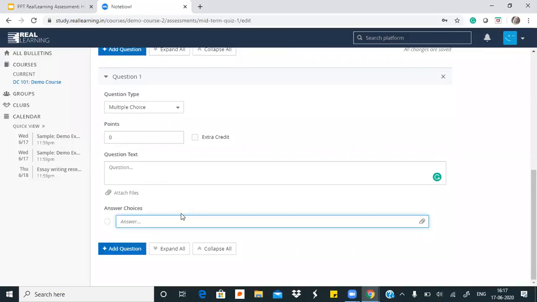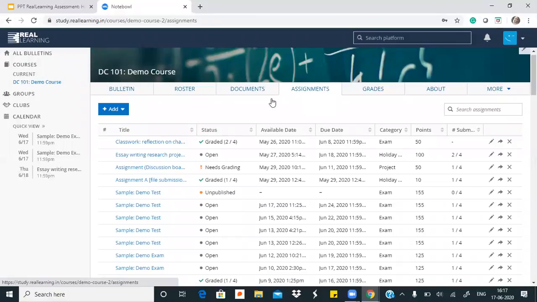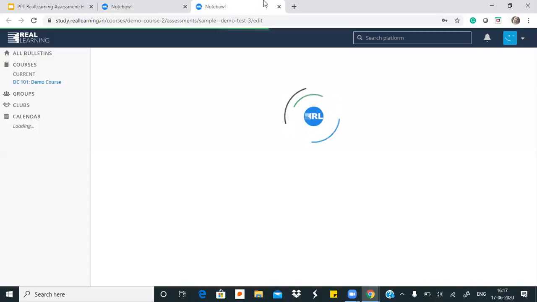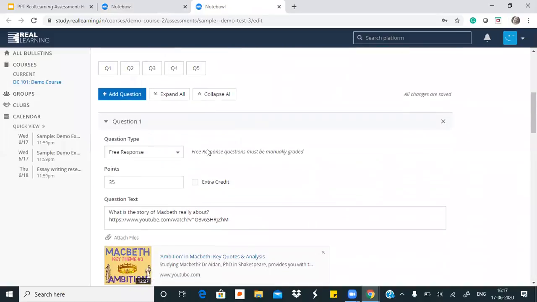Now, I have already created a sample test for you, so we can go ahead and see that sample test. It has 5 different kinds of questions. They differ in their categories and also they differ in content. So I'll take you to that sample test right now. I'll come to the assignments tab. So this sample test will have 5 questions. First of all, I will show you what are the different categories of questions that teachers can actually use. So we will come to our first question.